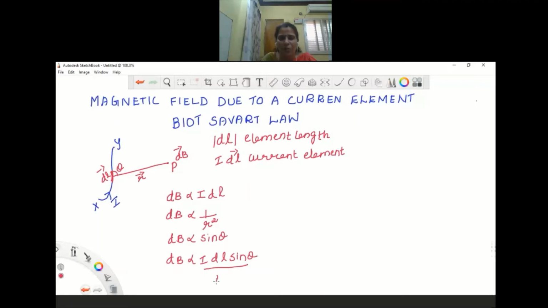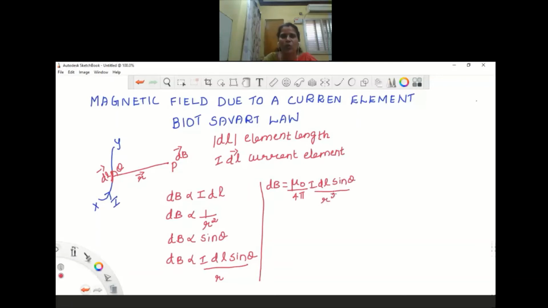Whenever we have a proportionality, it will be removed by a proportionality constant. That constant of proportionality is mu naught by 4 pi, so dB equals mu naught by 4 pi times IDL sine theta divided by r square.